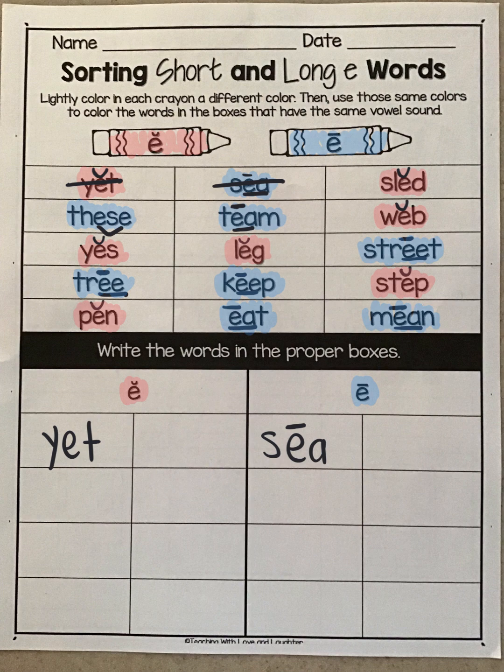Then we have sled. S-L-E-D. Sled. And I want you to put the swoop over the E. Cross it off when you're done. Oh, looks like I forgot to put the swoop over the E in yet, so I'm going to go back and do that. Now, number 4, the word is these.